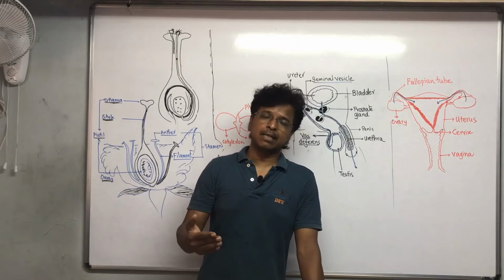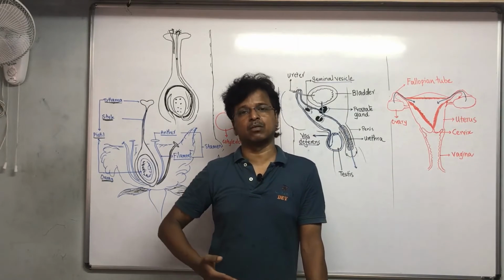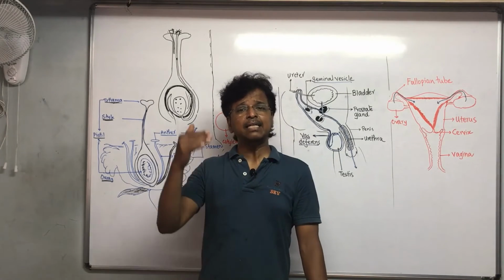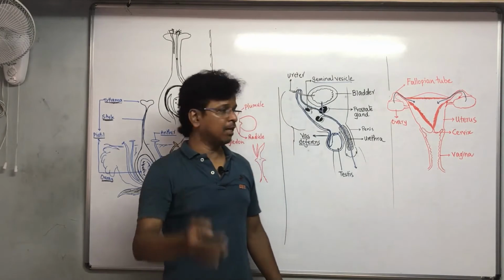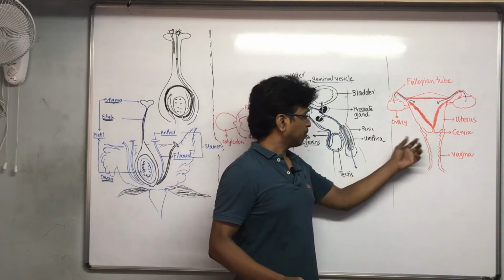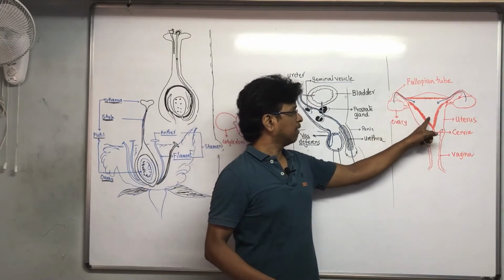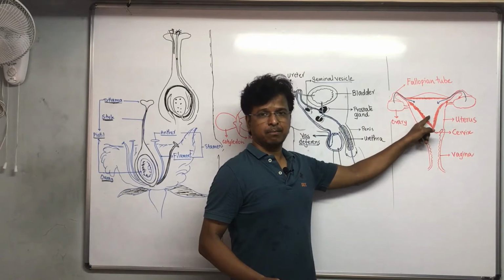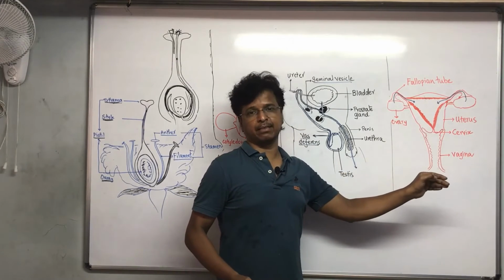The syllabus talks about creating a physical barrier between the germ cells and the female eggs. A barrier is to be created.